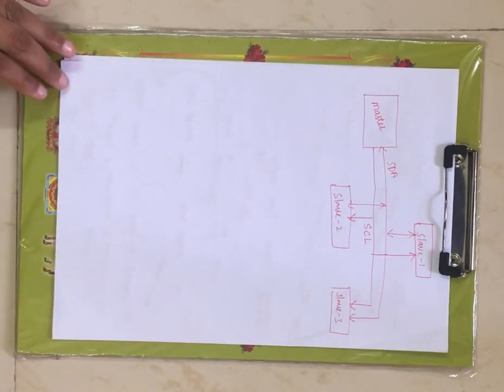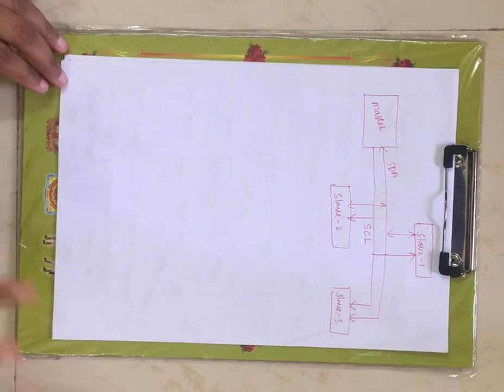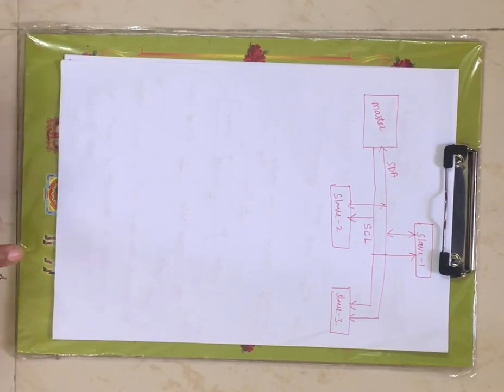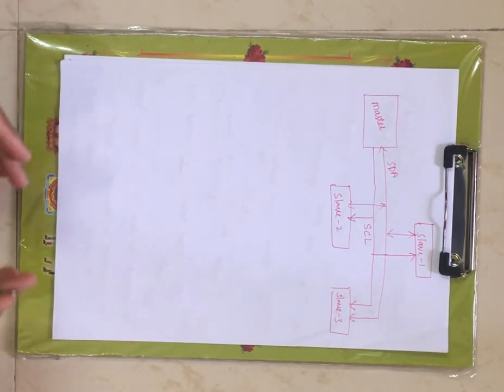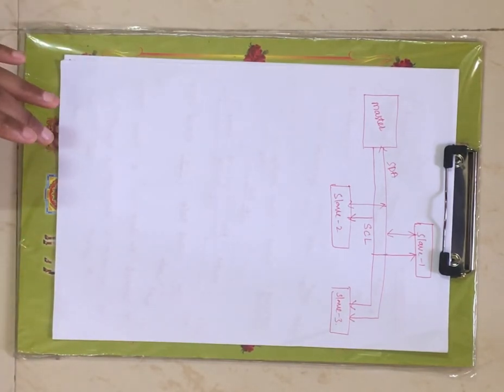Now at a time you can't communicate all the slaves with the master, right? Only one slave can communicate with the master, as we have seen under SPI protocol. Now the same scenario is followed here also. Here you have 3 slaves, and the 3 slaves can't communicate at a time with the master. Only one slave can communicate with the master.